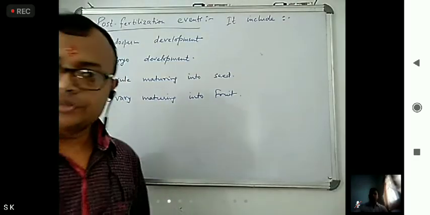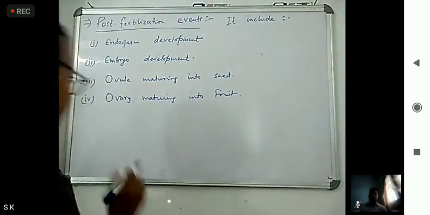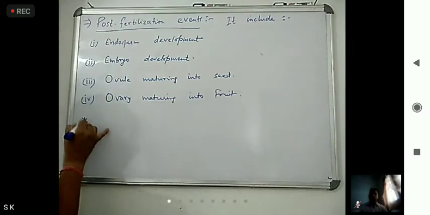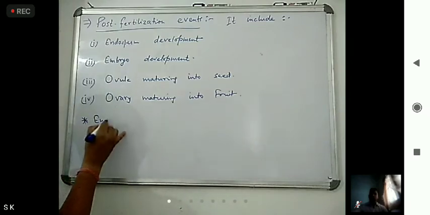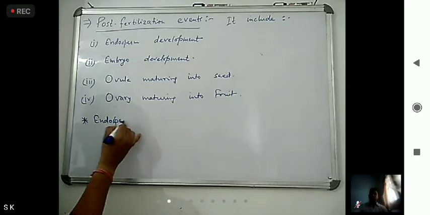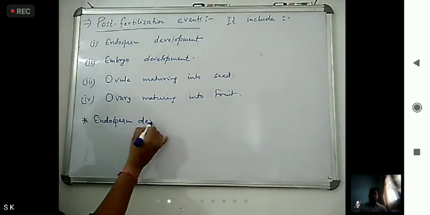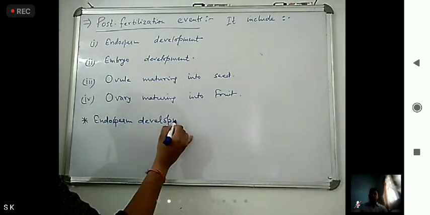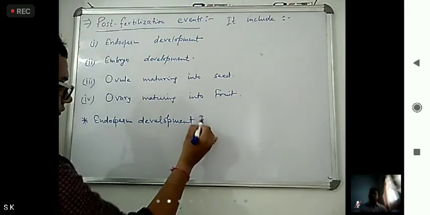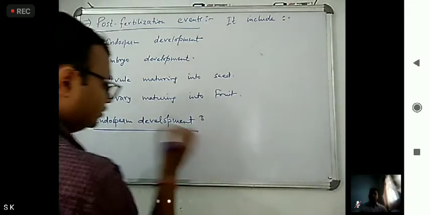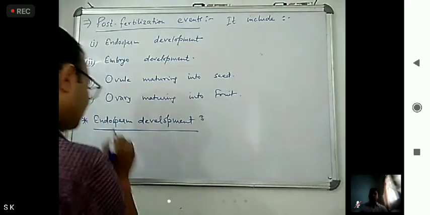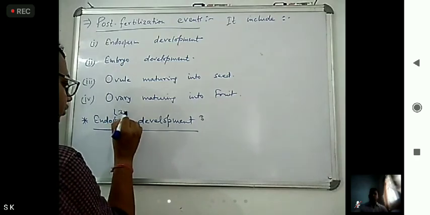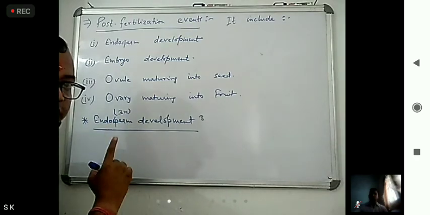Okay, first we have to see endosperm development. We already know that endosperm here is triploid.